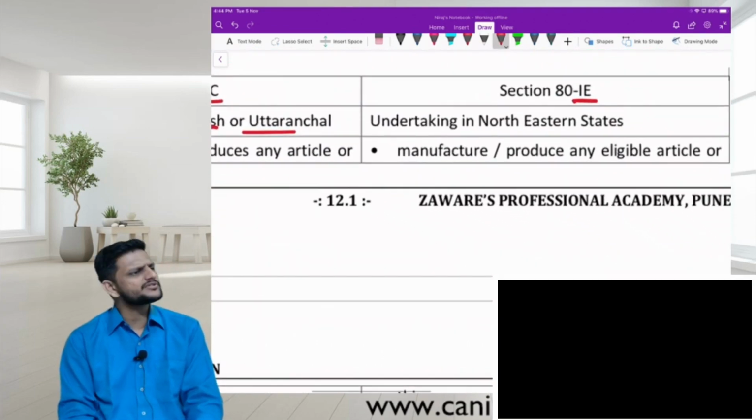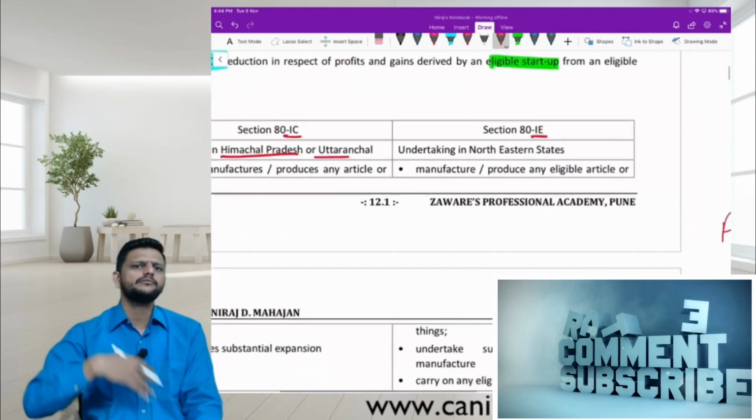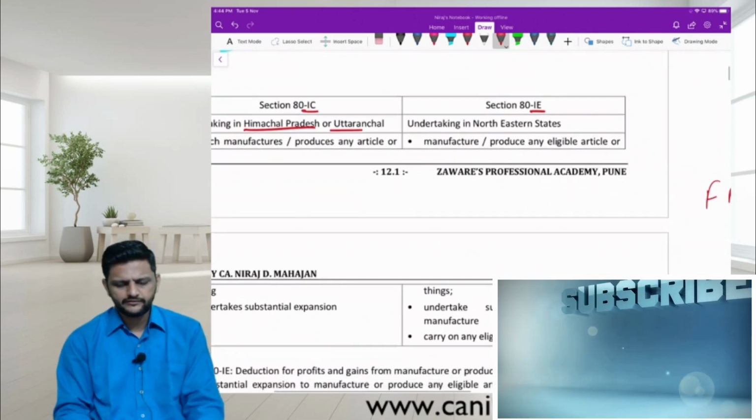Similarly, we may have some states which are not yet so developed, maybe Bihar or even northeast states. So when some encouragements are given, states,